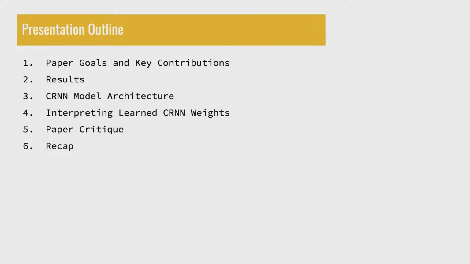The outline of this presentation is as follows. We'll first go over the paper's goals and key contributions. Then we will review some results the paper found, and we will define and explain the proposed convolutional recurrent neural network architecture. In addition to the architecture, we will also interpret the learned weights of the network. At the end, we will present some critiques of the paper and finish with a short recap of the presentation.